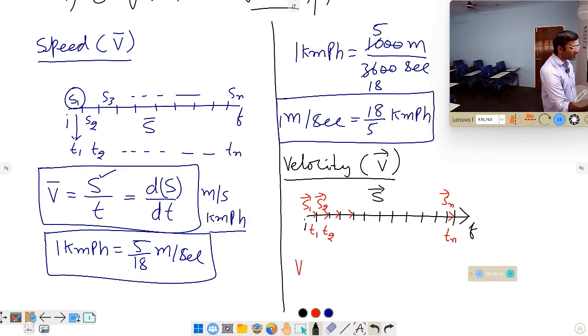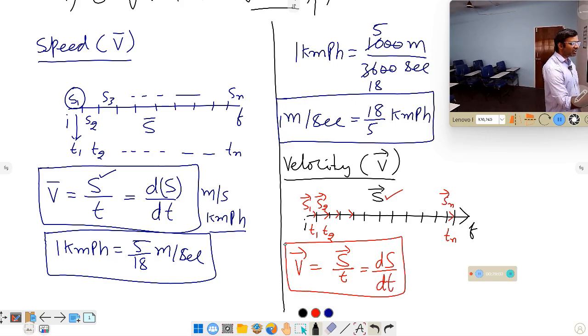So velocity is a vector quantity, and we can define it like this: it is the displacement covered by the person in a time t. So total displacement by total time. If you add all the displacements, you get the actual displacement. So total displacement divided by total time is called velocity. In terms of a differential function, we can write it as ds by dt. It is a vector quantity having a particular direction.